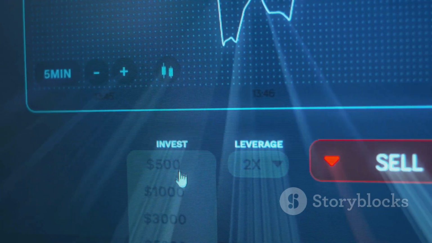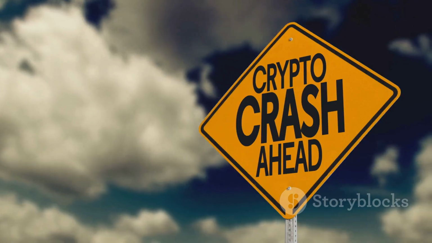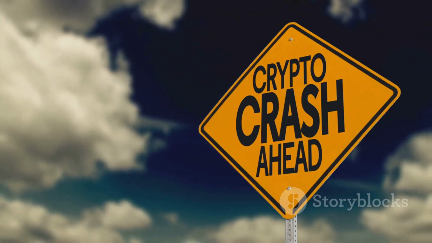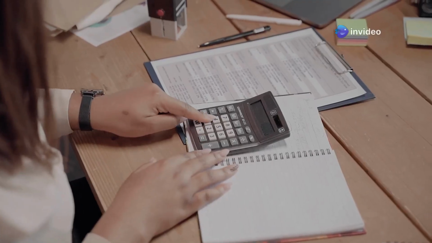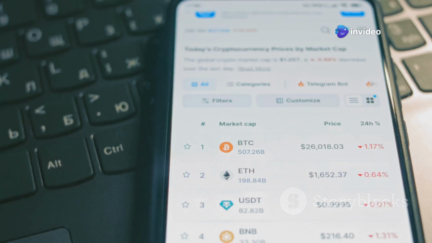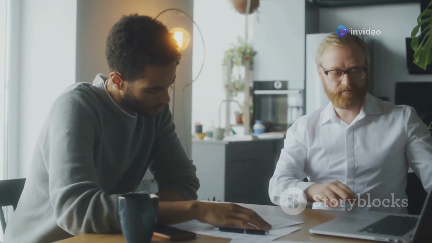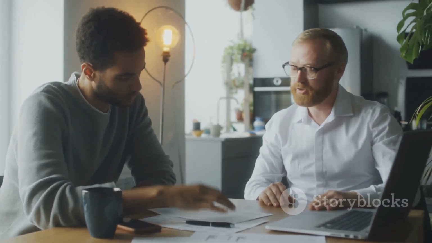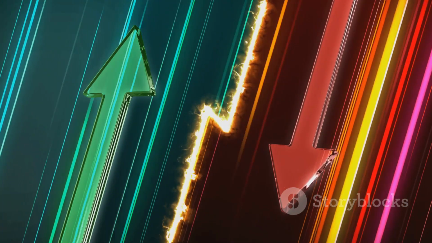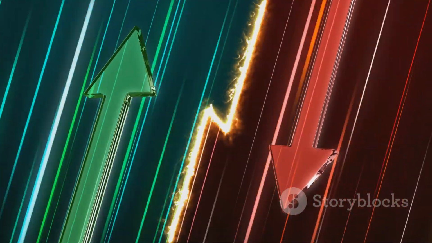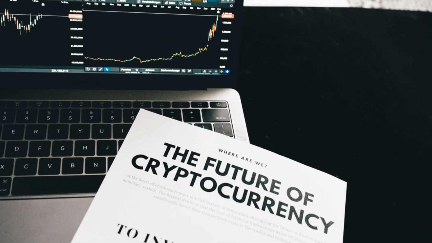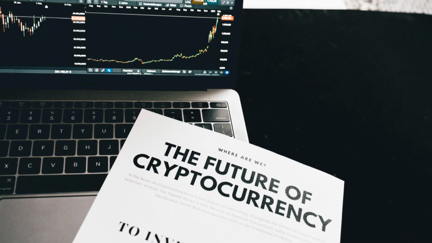Remember, this essay is not financial advice. Investing in cryptocurrencies carries a high level of risk. Never invest more than you can afford to lose. Always do your own thorough research. Consider your investment goals, risk tolerance, and financial situation. The future of Render token is promising, but it's not without risks. Understanding these risks and conducting thorough research is essential for any potential investor.